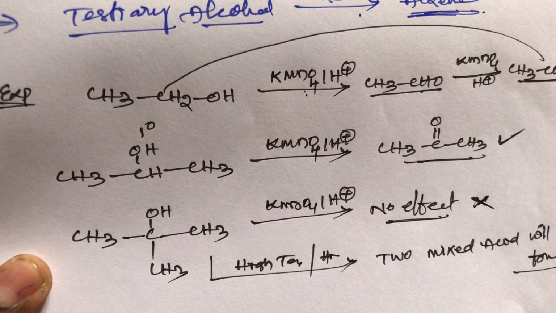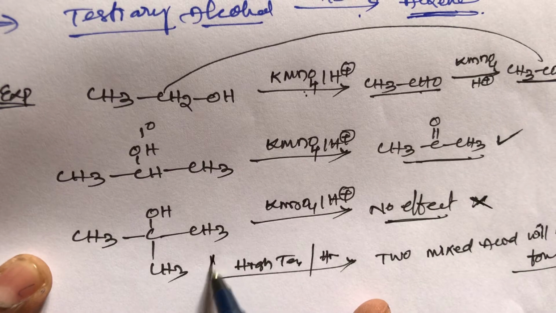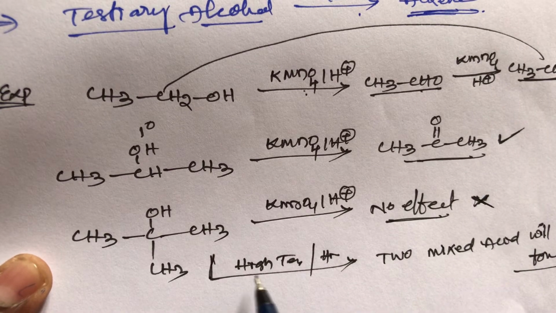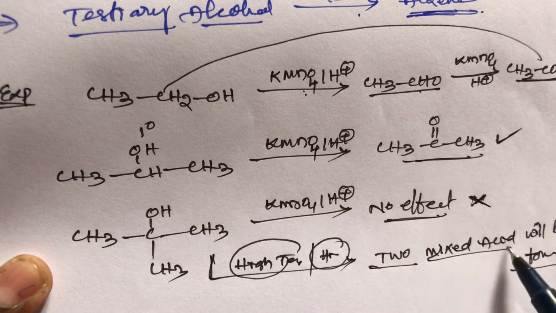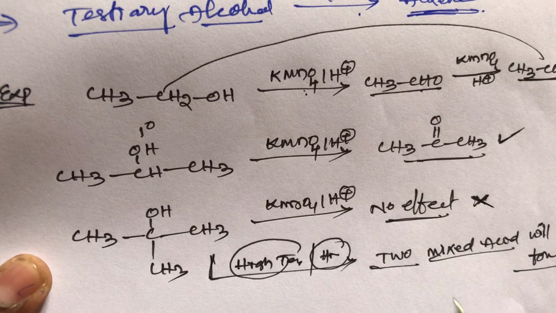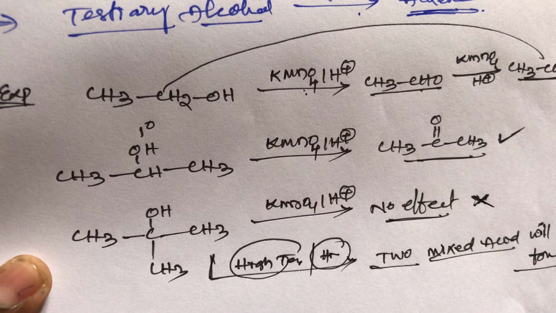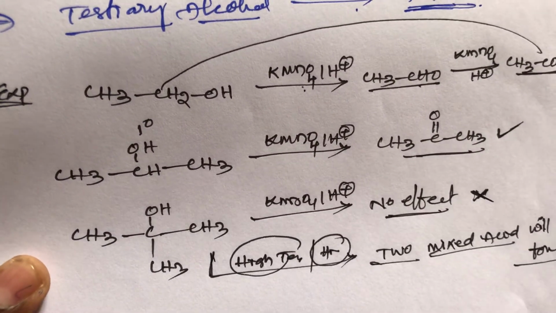But under specific, vigorous conditions, that is in the presence of high temperature and high pressure, tertiary alcohols give two mixed acids. But under normal conditions there is no reaction. Tertiary alcohols react with KMnO4 in normal condition, no reaction. So remember, this is a simple trick.